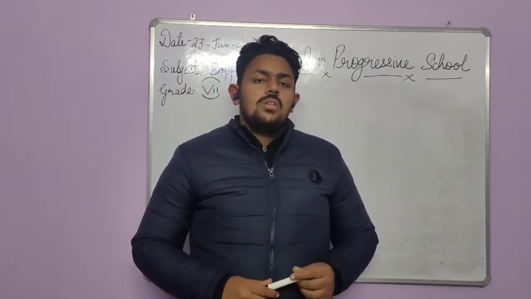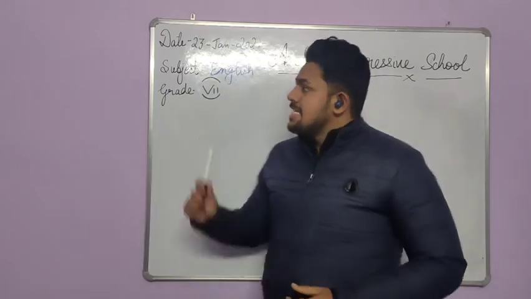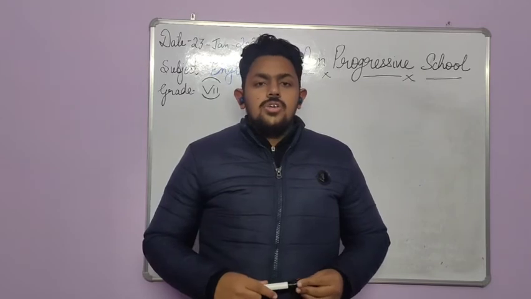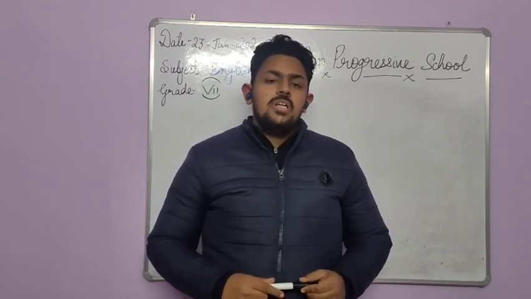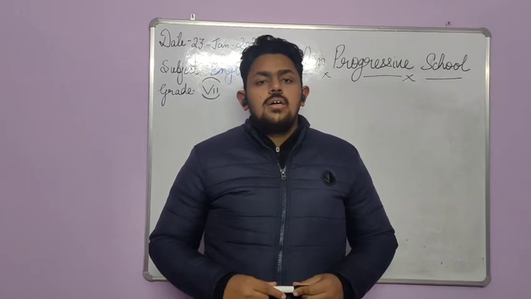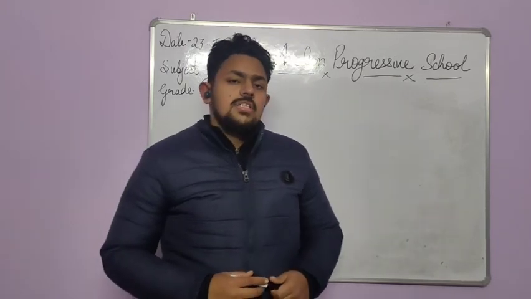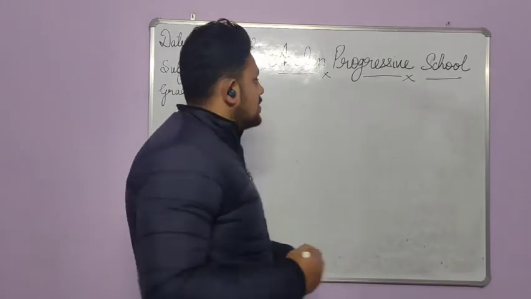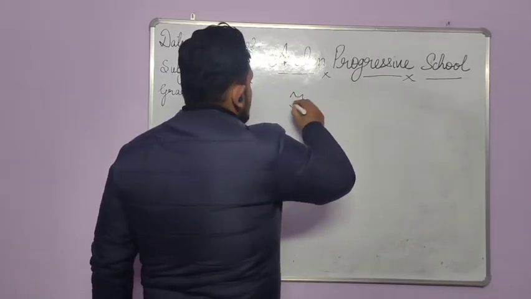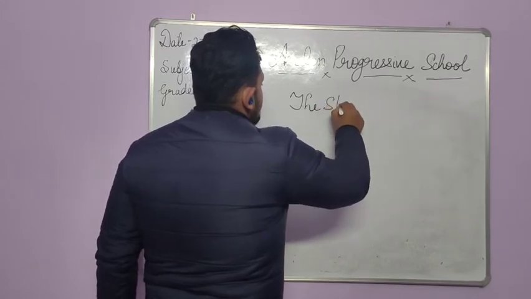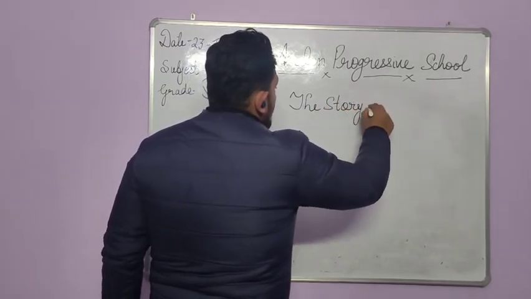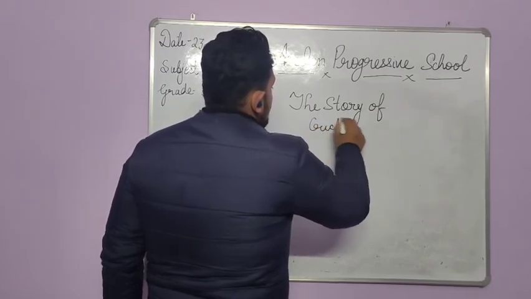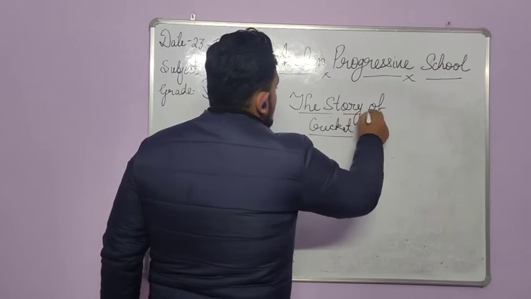So I'm back with one more lesson from grade 7 English, and today we are going to conclude our literature portion, and this will be the last chapter from your book Honeycomb, and after this one poem will be left. So today we are going to discuss chapter 10, the story of cricket.